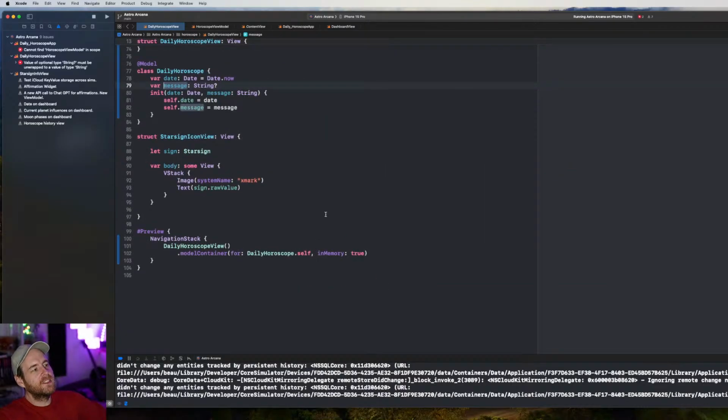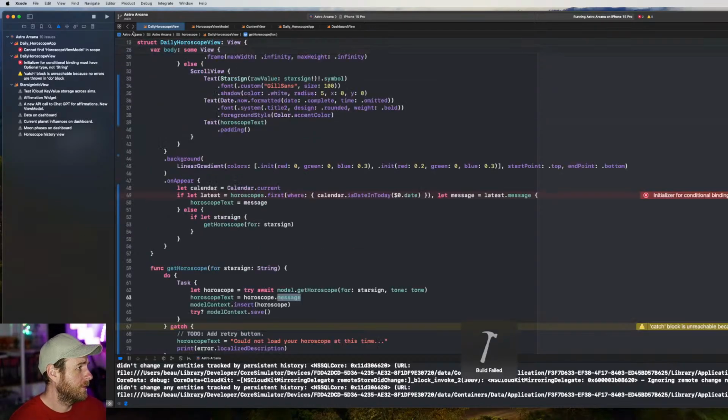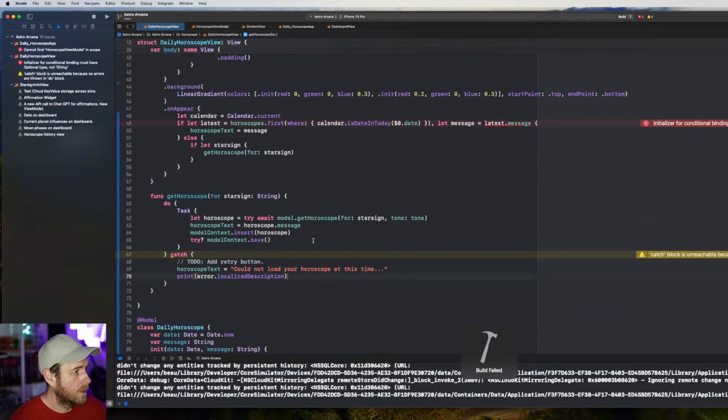We can't have message as nil now, can we? Why was that a thing? Last time we marked it as optional, and I can't remember why. I think we set it up so that we could still store it. We don't want it to work. We want it to fail if it's broken, right?